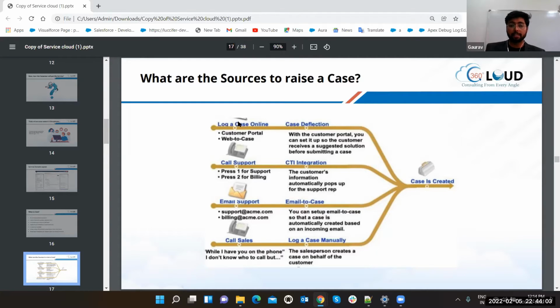Now the main question arises: how can you get service from the hospital once the customer is discharged after taking the whole treatment, or while the customer is still inside the hospital and taking the services? The details of the customer and the services they are getting are stored in the Health Cloud. Suppose the customer says, I also want this and this test, then the customer can put in a case.